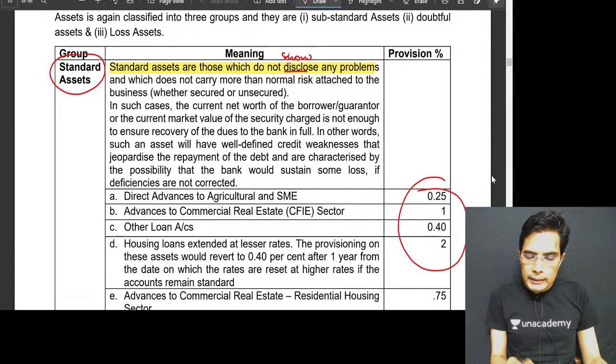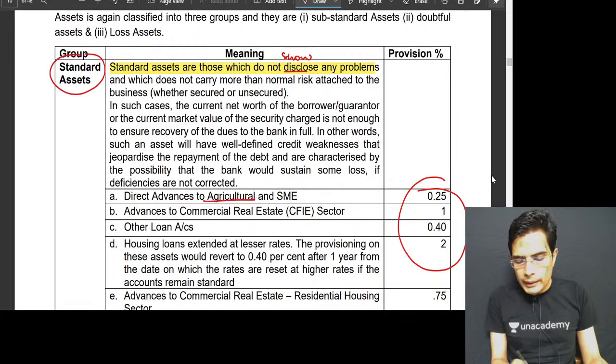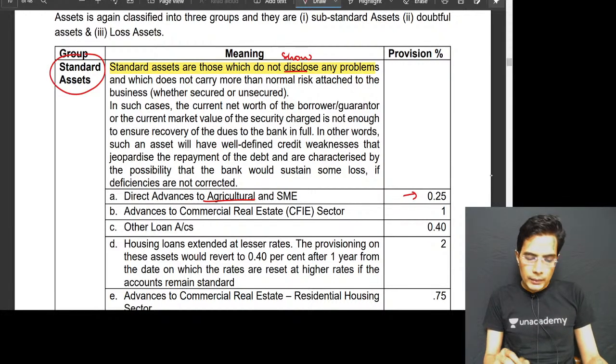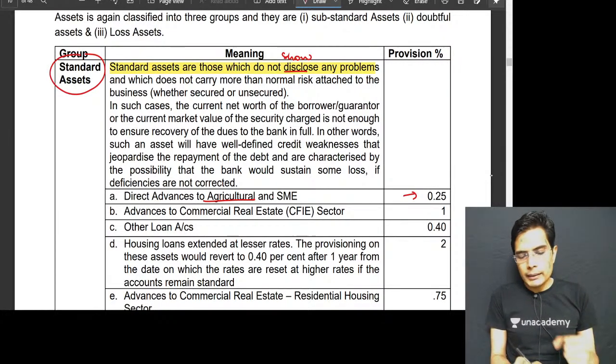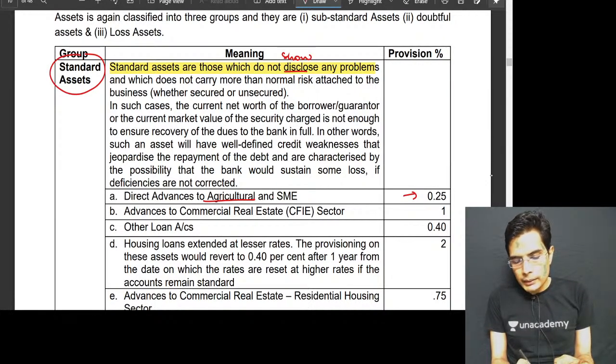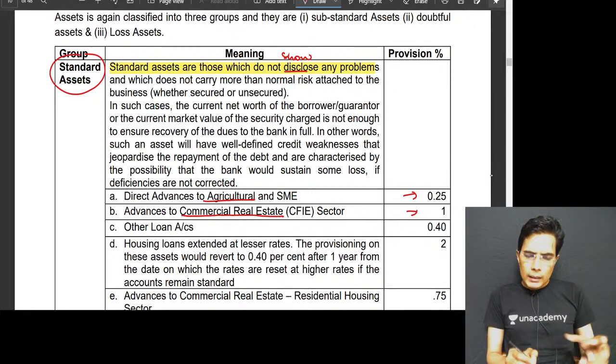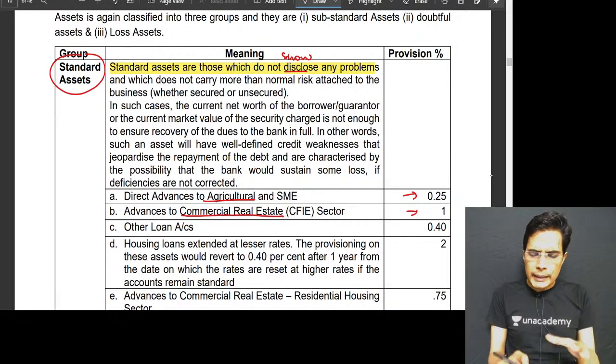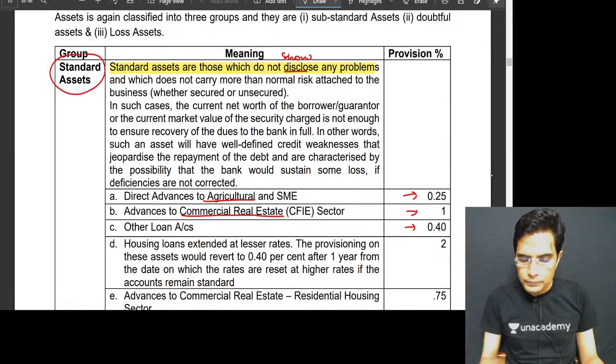If the entity is engaged in the business of agriculture, then we create a provision of 0.25%. If the entity is engaged in the real estate sector, then 1%. Other than agriculture and real estate, 0.4%.